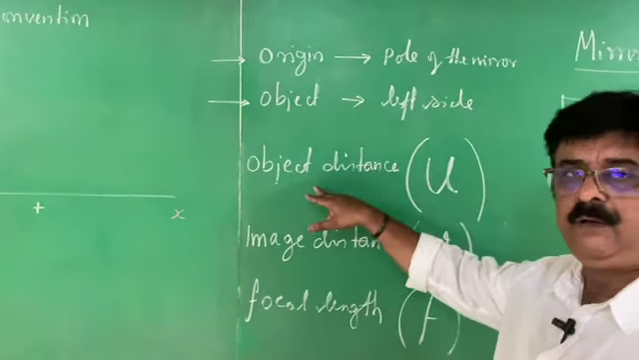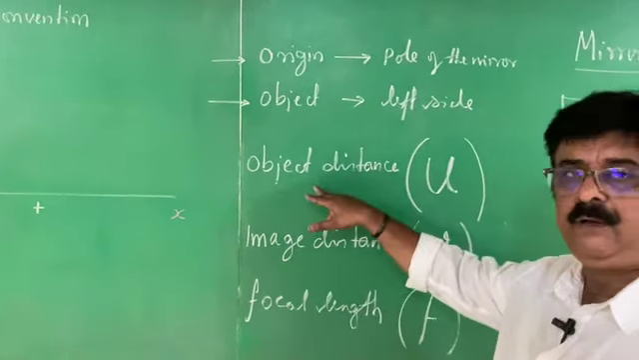Regarding images, they are of two types, real image and virtual image. A real image is a type of image which forms in front of the mirror. The front of the mirror is facing left, therefore it is negative. Real images are negative and virtual images are positive. Related to this, we have three components U, V, F. The relation between these three is called the mirror formula. The mirror formula tells 1 by V plus 1 by U is equal to 1 by F. Here V stands for image distance, U stands for object distance, F stands for focal length.